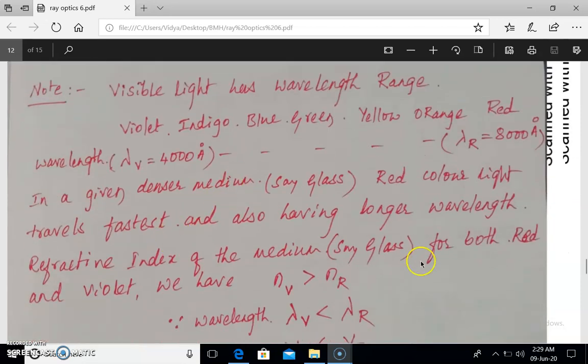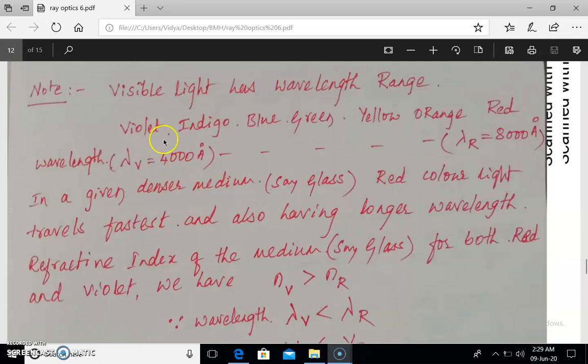Note: visible light has a wavelength range of 4000 to 8000 angstrom, 4000 for violet, whereas 8000 angstrom is for red light. All the other colors, indigo, blue, green, yellow and orange, have wavelengths lying between 4000 and 8000. In a given denser medium, say glass, red light travels fastest and also has a longer wavelength.